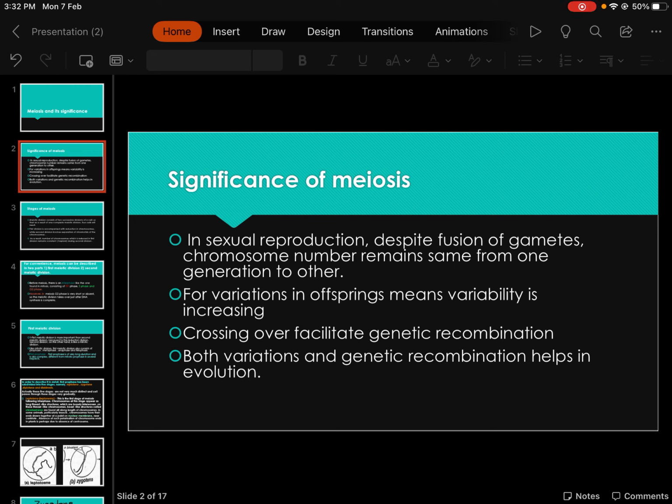So by this process of meiosis, these variations come in the individuals, and these variations come due to the phenomenon of crossing over which happens in meiosis, and genetic recombination. Both variation, crossing over and genetic recombination are very important for the evolution of organisms.